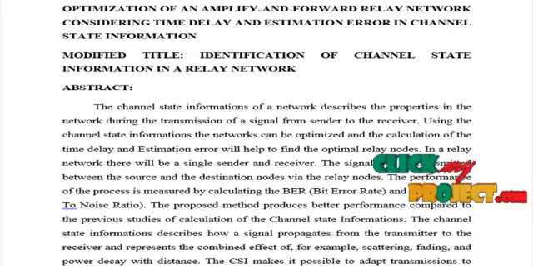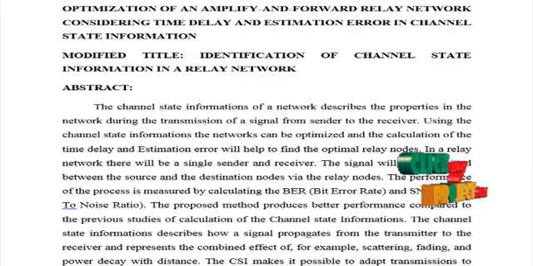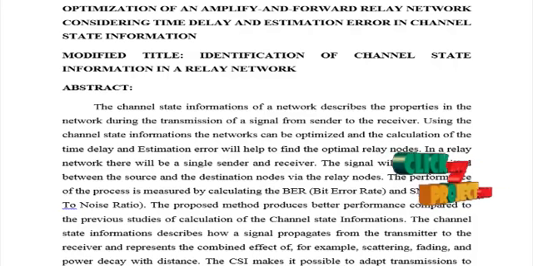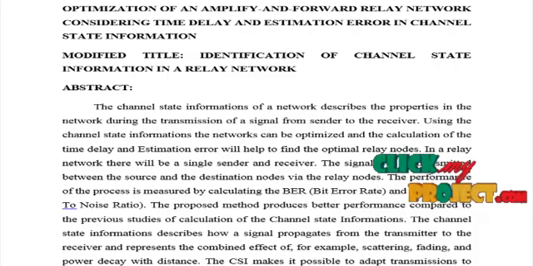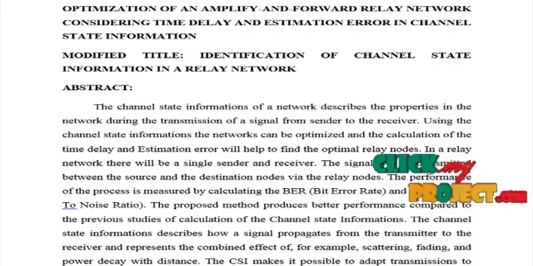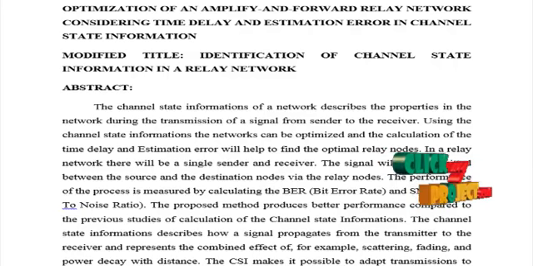The channel state information of a network describes the properties in the network during the transmission of a signal from sender to the receiver. Using the channel state information, the network can be optimized, and the calculation of the time delay and estimation error will help to find the optimal relay nodes.